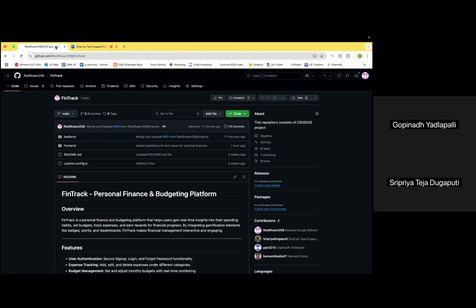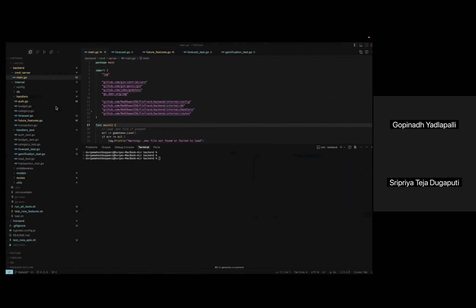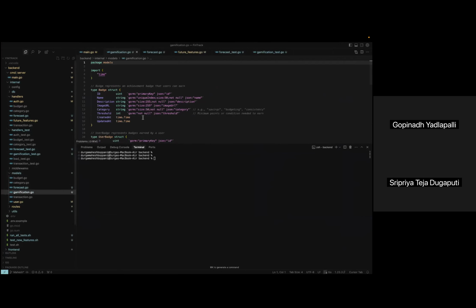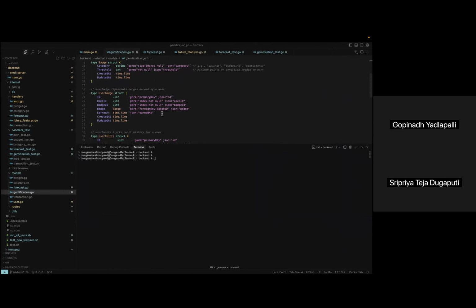So, to support gamification, we designed a relational data model that includes tables for user points, achievements, and level progression. Each user's financial actions are tracked and logged with point values assigned per action. Example, budget creation, expense tracking, etc. This schema enables scalable tracking of user behavior while maintaining data integrity.